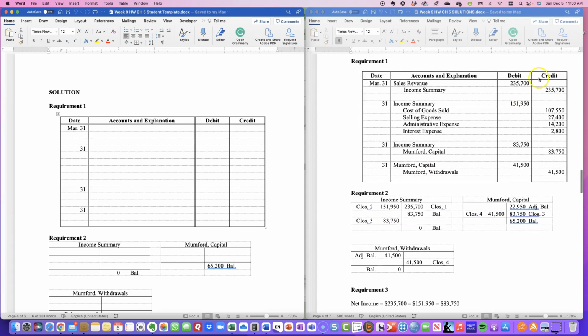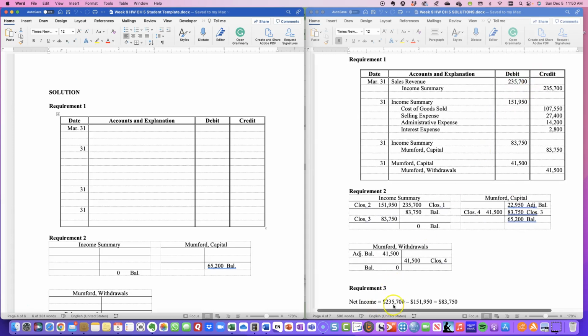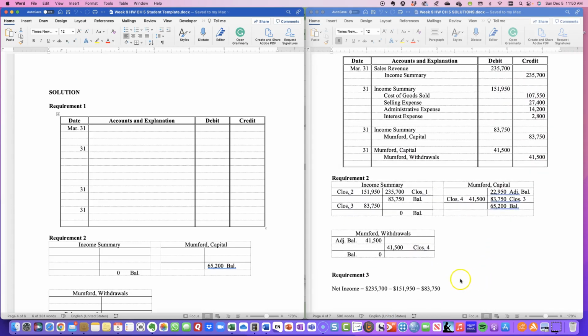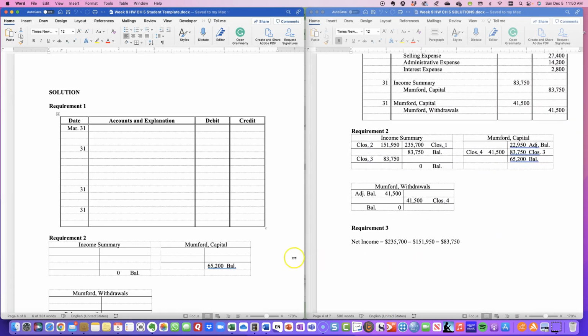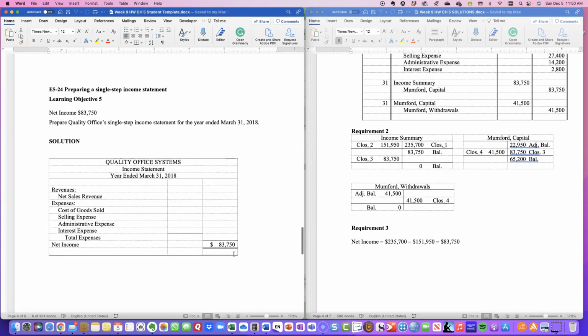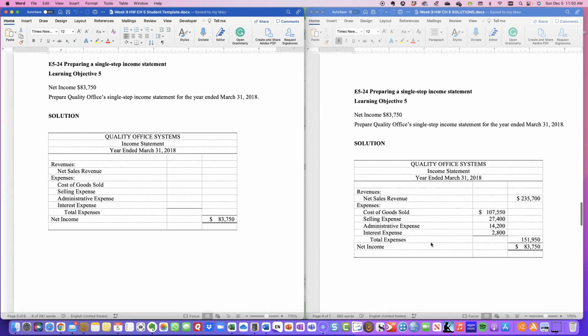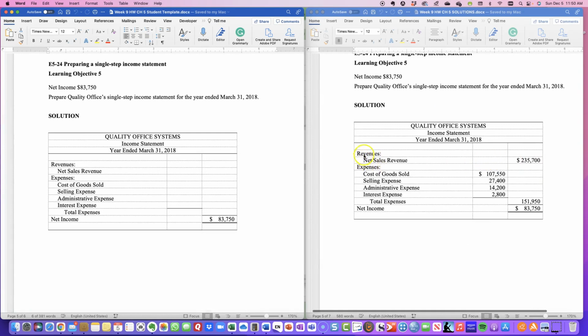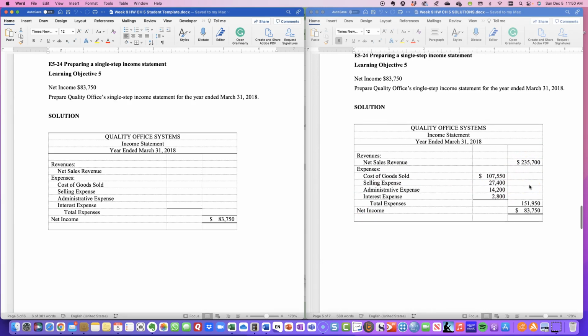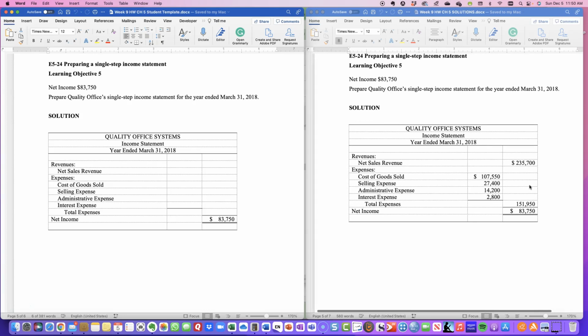And then if we look up here, we see the 235,700 is our revenue, and if we subtract the 151,950, all of our expenses, we get the 83,750 as our net income. And then that 83,750 is what we're placing, right? And so here I give you all of the accounts, and all you're doing is just entering the 235,700, your cost of goods sold, your selling expenses of 27,400, your administrative expenses of 14,200, and lastly, your interest expense of 2,800.